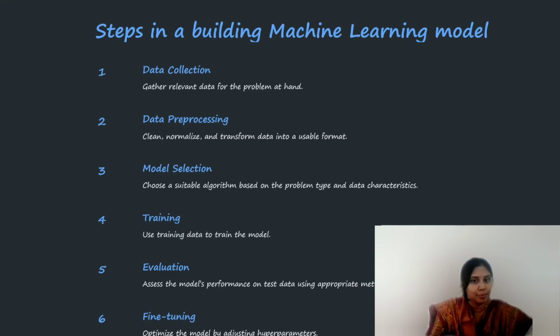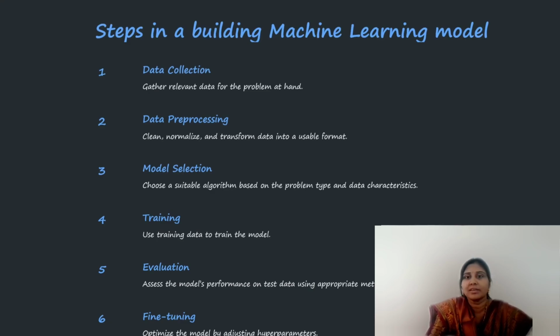Once the data has been pre-processed, we need to select an appropriate model for the data. Once the model has been selected, we need to train the model. For the training, we take the training data from the data set and give the training to the algorithm.